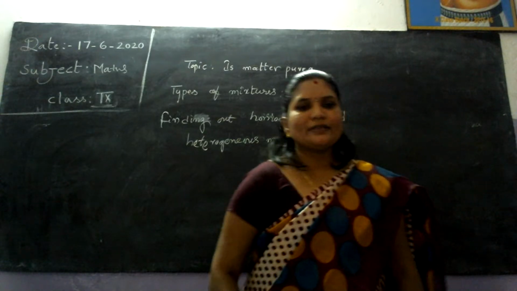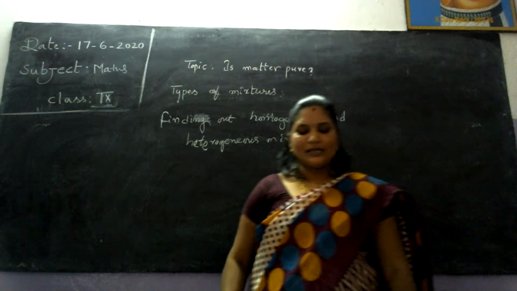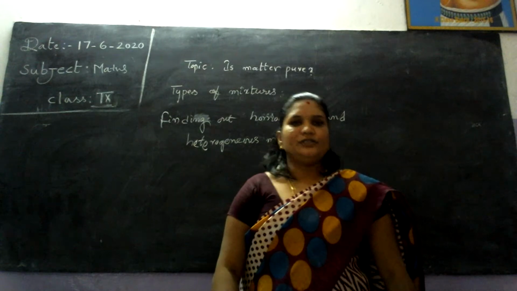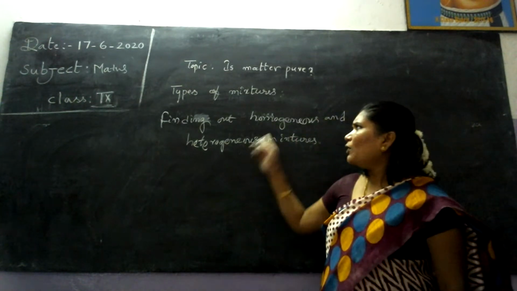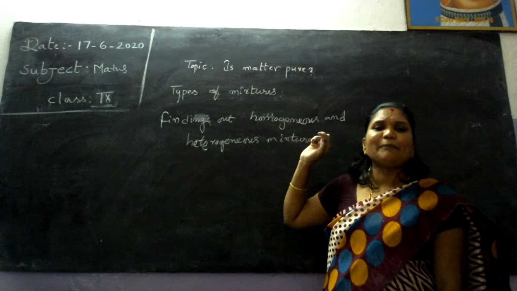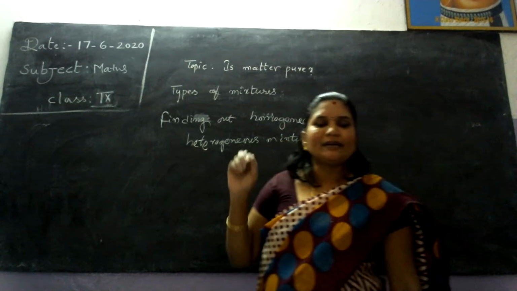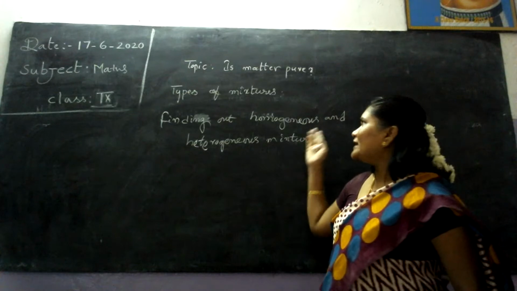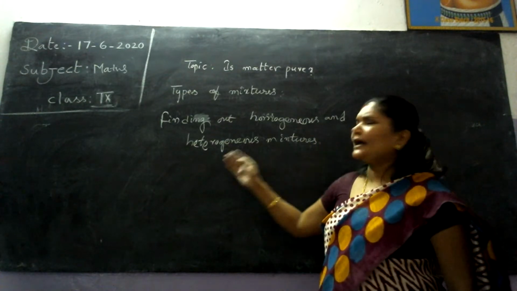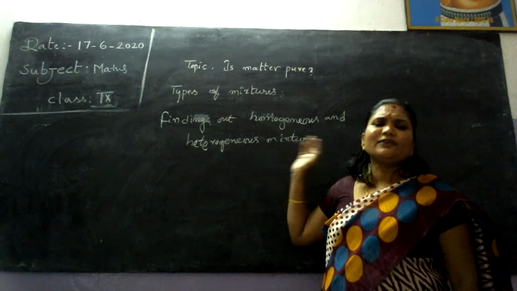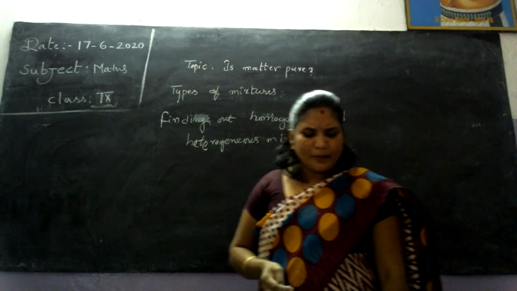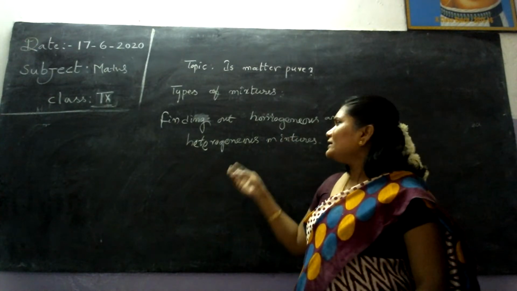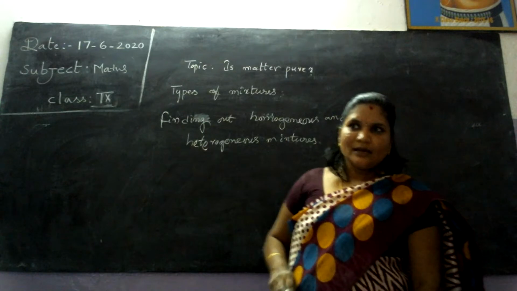What are the differences between homogeneous and heterogeneous? Homogeneous means the same particles are included in the substance, which is called a homogeneous substance. Heterogeneous means different types of particles are included in heterogeneous mixtures.